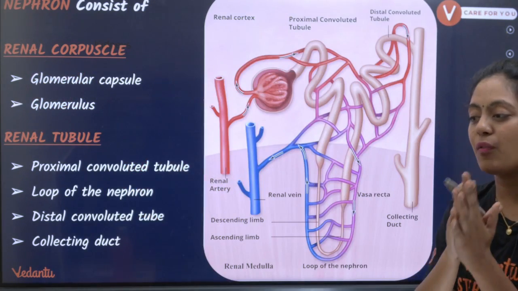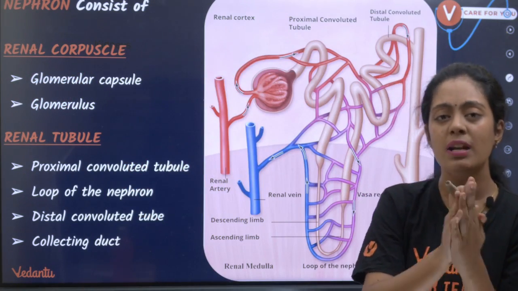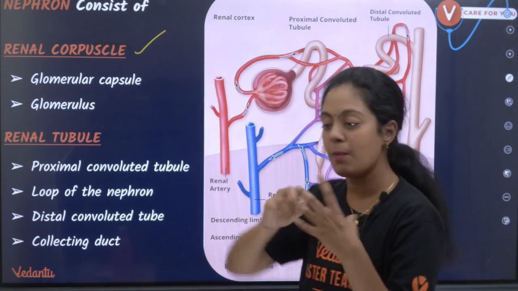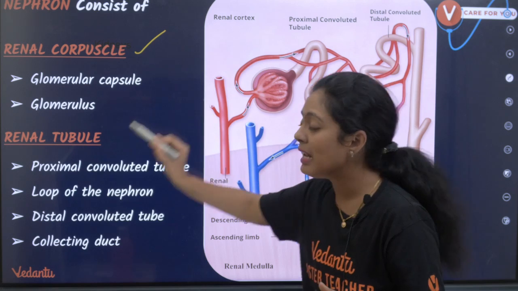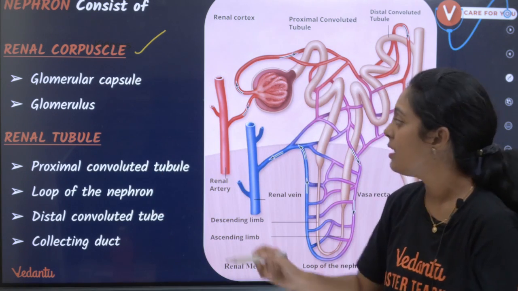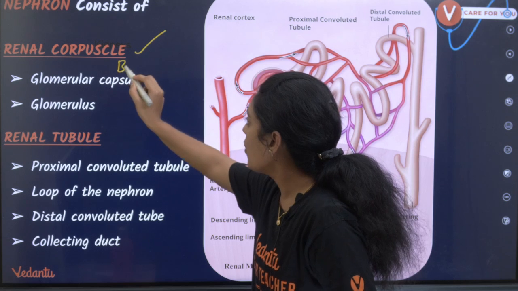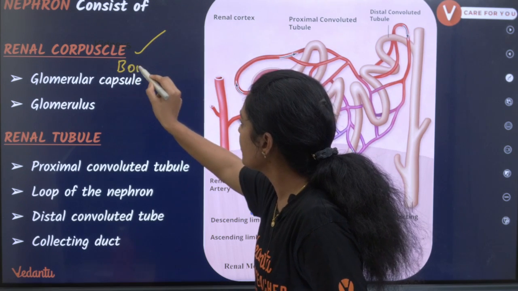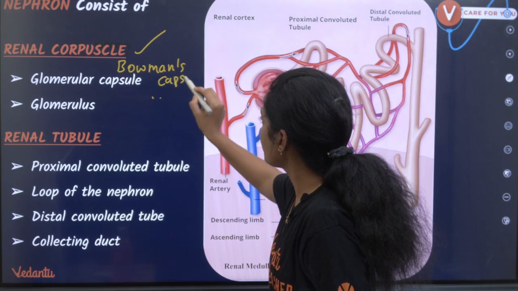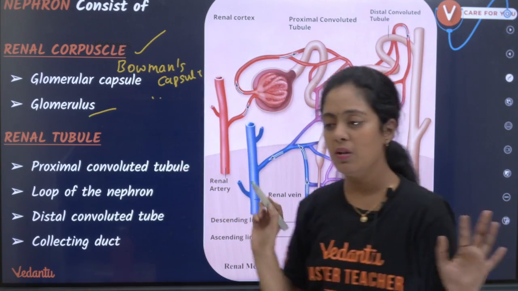What is this nephron made up of? This nephron is made up of two structures pasangla. One is your renal corpuscle, and the renal corpuscle la rendu vishayam irukku. One is your glomerular corpuscle, or we also call it as Bowman's capsule. The other one is glomerulus.